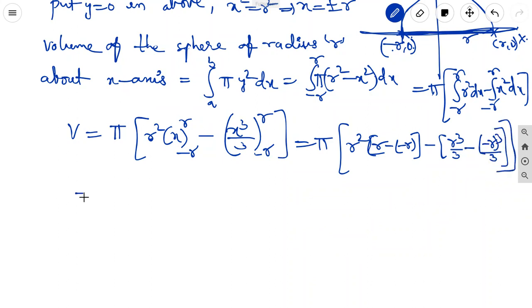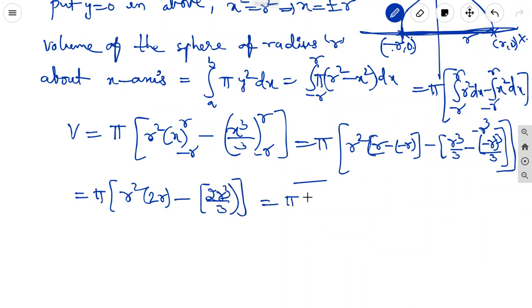That is equal to pi into r square, r minus into minus is plus r, 2r, minus r cube by 3 minus, r whole cube means that is also minus r cube, minus into minus is plus r cube, that is 2r cube by 3.